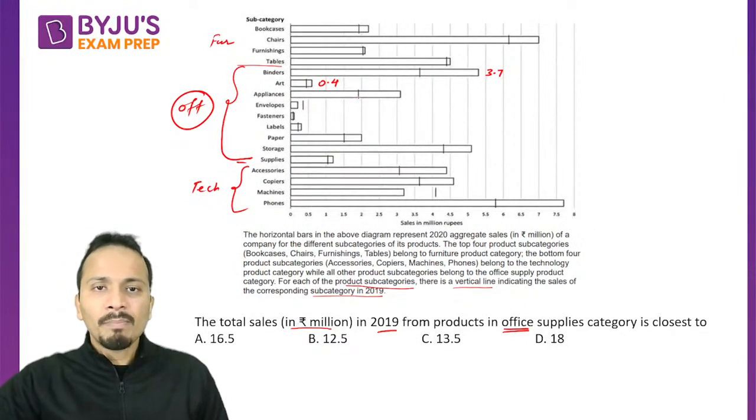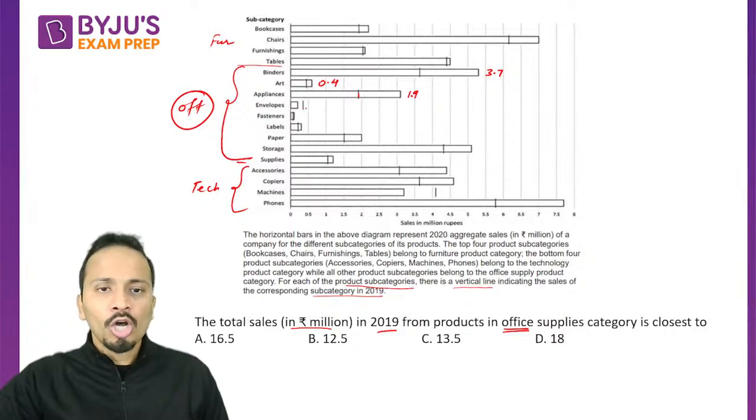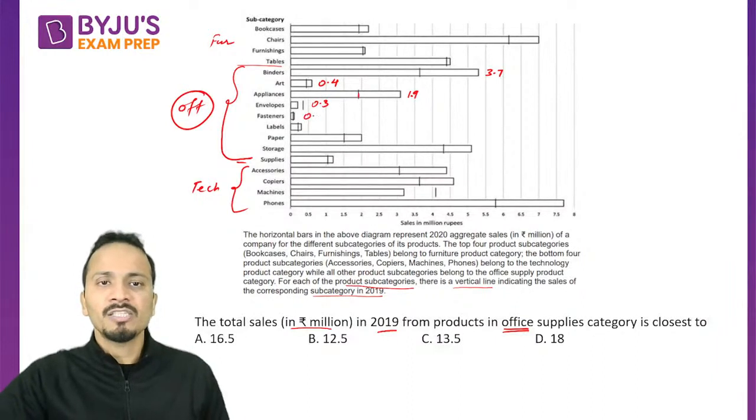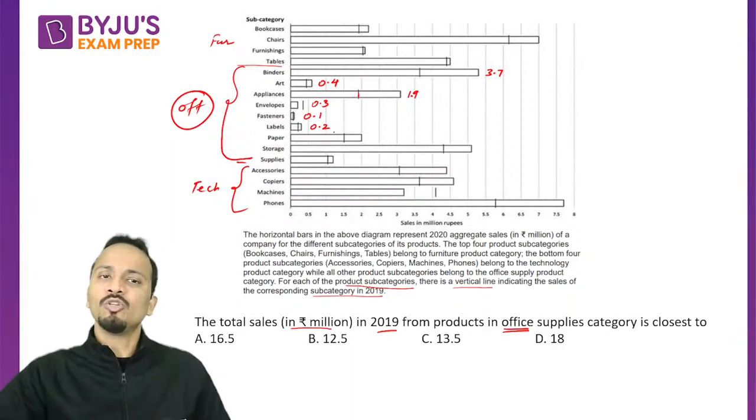Then for appliances, it is a bit less than 2, so I'll take it as 1.9. For envelopes, it is 0.3. 0.4 से तो कम लग रहा है, तो इसलिए मैंने approximately 0.3 दे दिया. For fasteners, 0.1. For labels, I can say it is 0.2 or maybe 0.25.